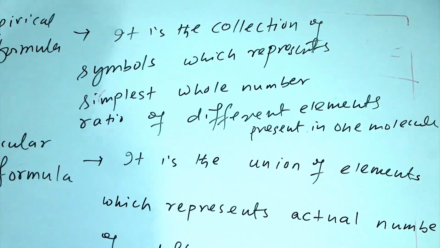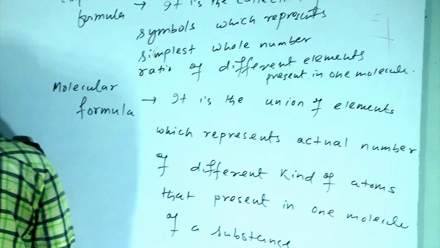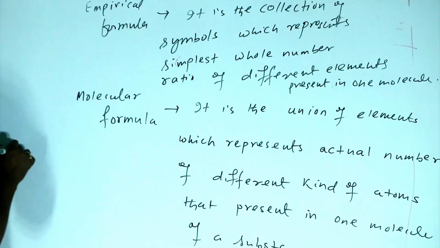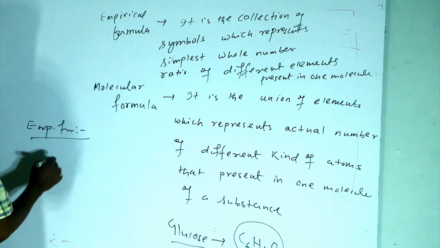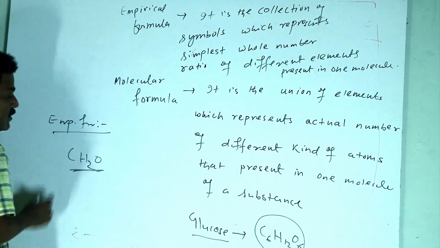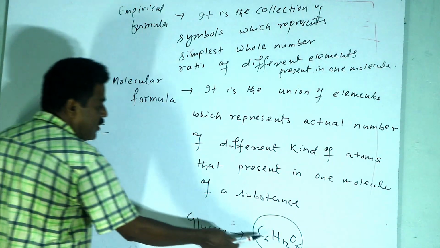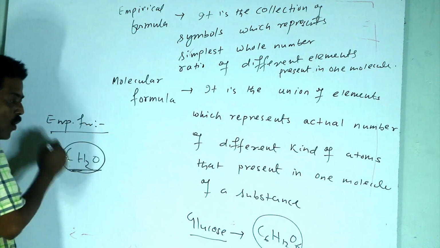So the empirical formula of glucose, I may write here, is CH2O. Here the common factor 6 is cancelled out, and we get CH2O.